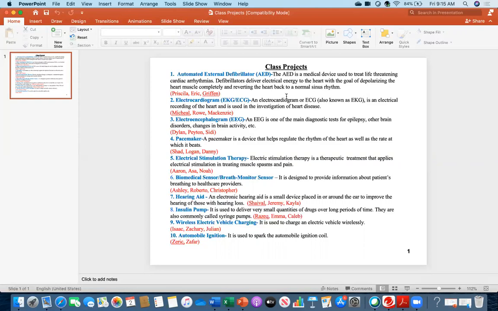Today this is just a reminder to each of you that you have been assigned. And these are all pretty interesting. All are related to biomedical, medical devices. The concepts that you are learning in the class, basically these are all applications of circuits. So these are pretty interesting. Like number one is the application of an RLC transient circuit.